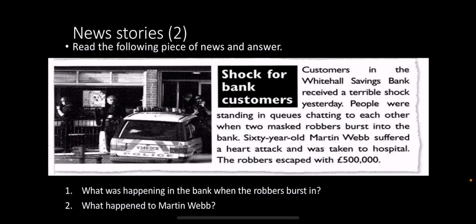Question number 1. What was happening in the bank when the robbers appeared or burst in? Well, according to the text, they were standing in queues, chatting to each other, right? So a queue is a line. So they were lining up, like when you go to pay in the supermarket, or you're in the bank, or you are buying tortillas, for example. Sometimes you queue, right? You make a line, you line up. So that is a queue. So they were standing in queues, they were chatting, they were having conversations, and the robbers burst in.